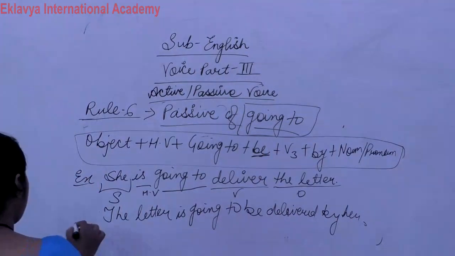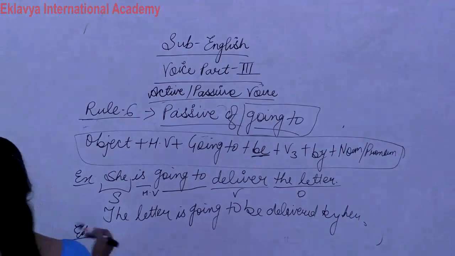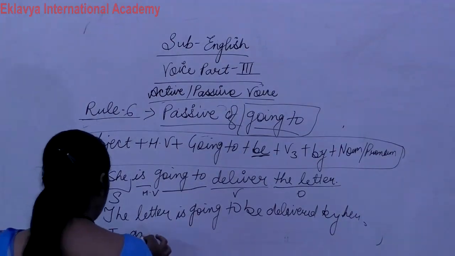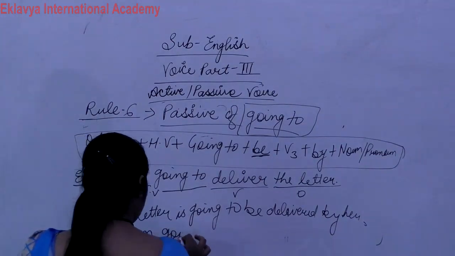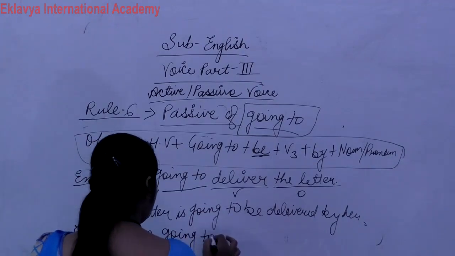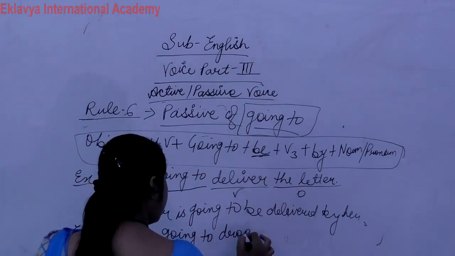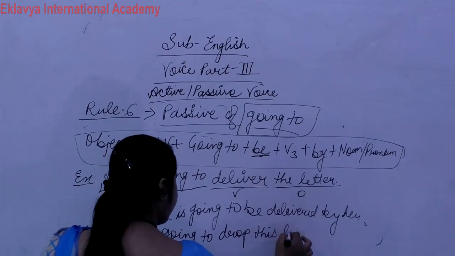Now write down another example. I am going to drop this letter. Again a letter example, see.